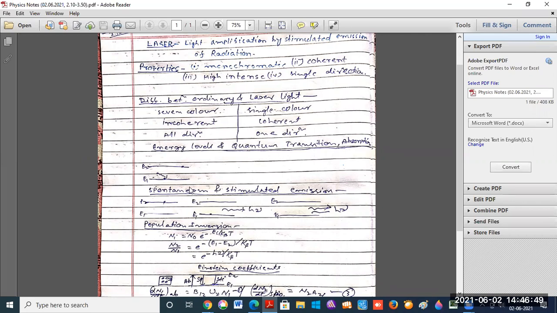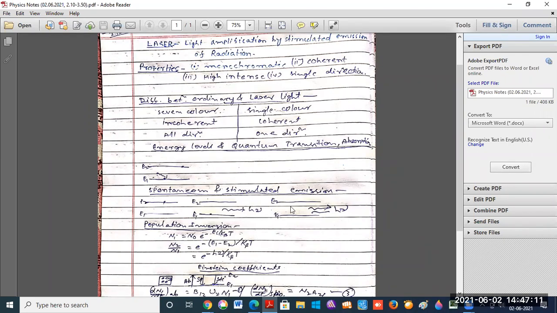If the lower energy level is more populated than the higher energy level, in that case the absorption process will take place. If we see these diagrams, if the upper energy level is more populated than the lower energy level, in that case stimulated emission will take place.